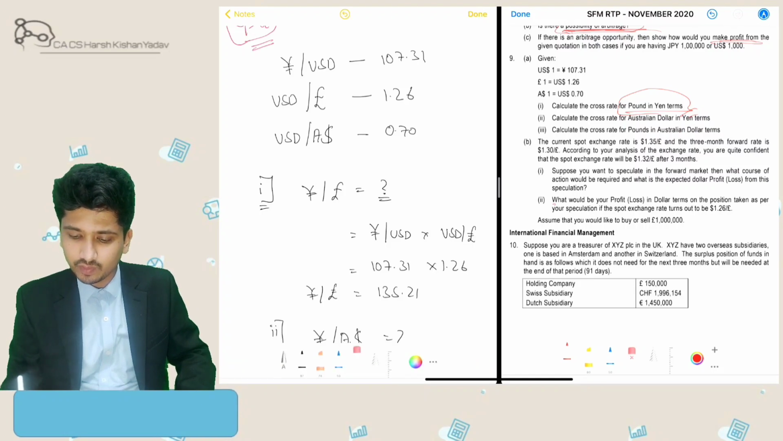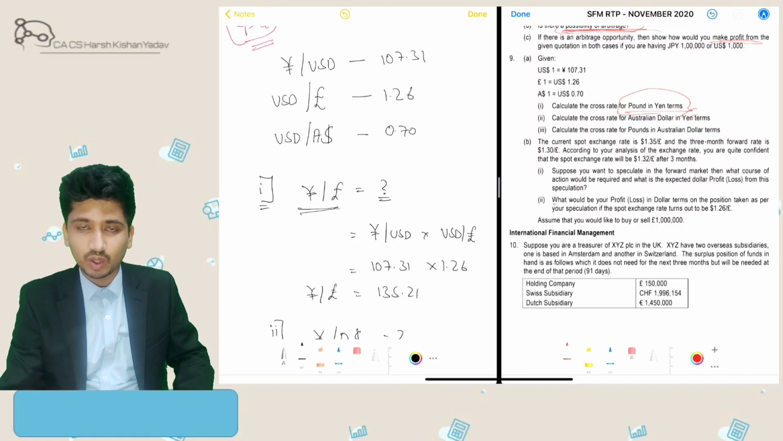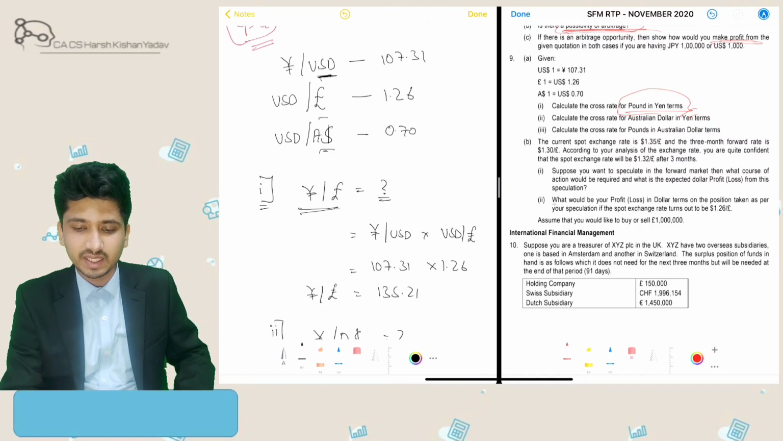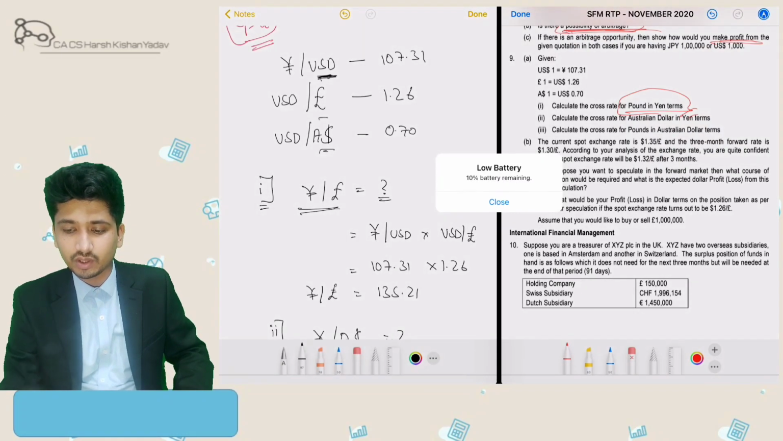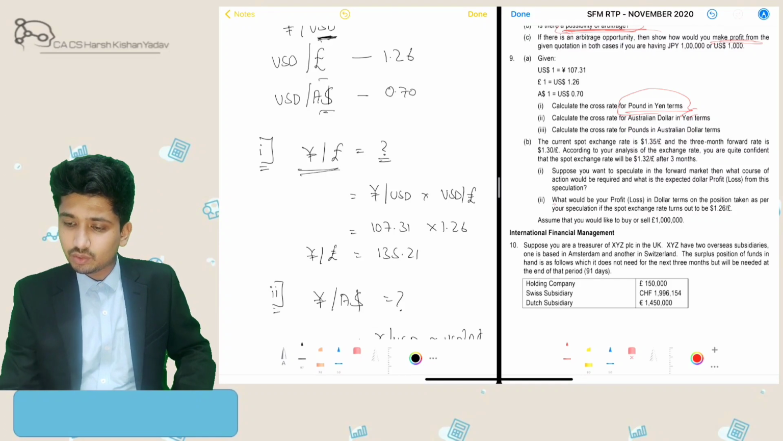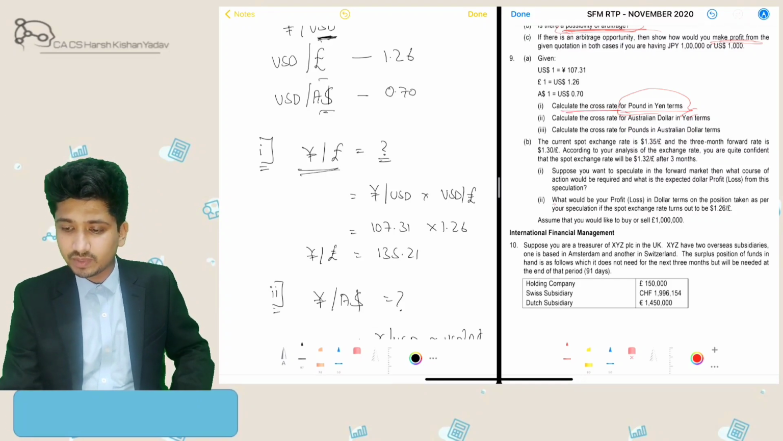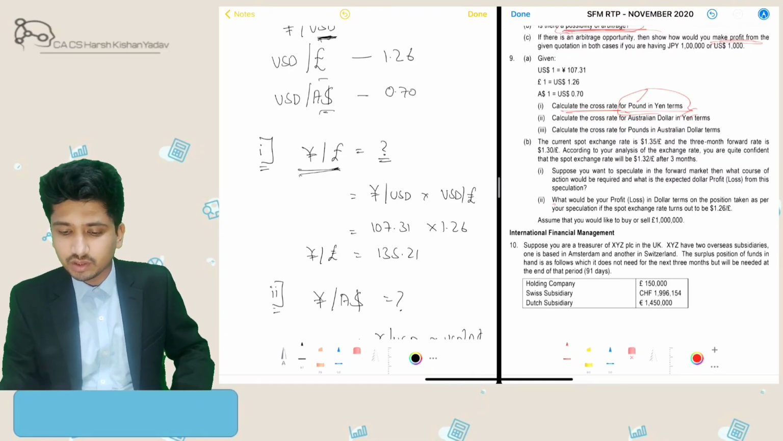First of all, we will just write it down over here in this symbol. How I interpret this is, the second one which I write is the commodity. Like if yen to USD is there, then for 1 USD I will need to pay 107.31 yen. Similarly for this and this. So here we need to calculate the cross rate for pound in yen terms, meaning pound is my commodity, so I write pound second and yen first.